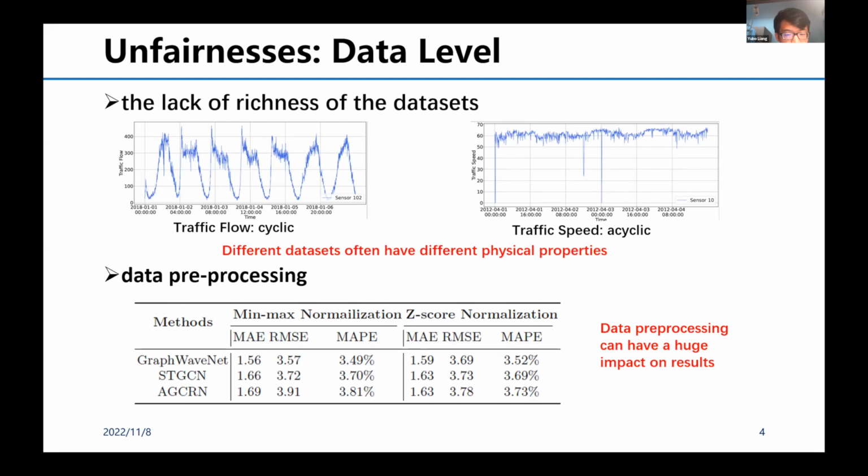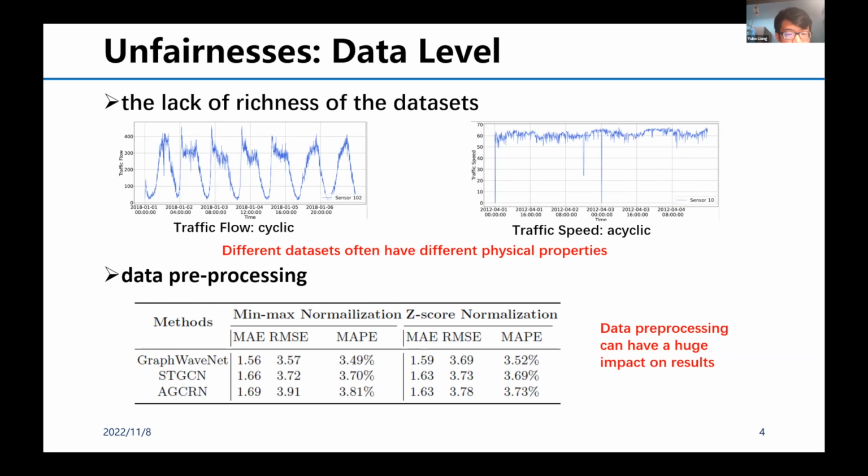As shown in these two graphs, variables in different kinds of datasets tend to show very different trends. Traffic flow data shows good periodicity, while traffic speed data does not show any periodicity. In fact, every dataset presents different physical properties. Therefore, if datasets that are not rich enough are used in the comparison, it will bring about unfairnesses.